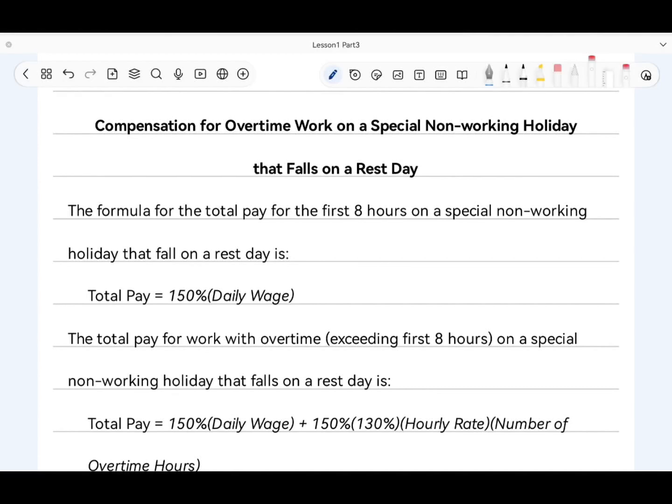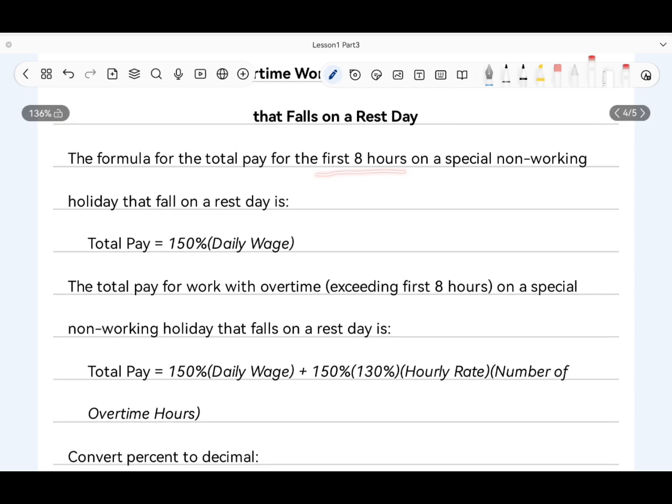Now this time, we will be discussing compensation for overtime work on a special non-working holiday that falls on a rest day. The previous one was about regular holiday. So this time is the special non-working holiday that falls on a rest day. The formula for the total pay for the first 8 hours on a special non-working holiday that falls on a rest day is: total pay is equal to 150% times daily wage. So this is only for the first 8 hours.